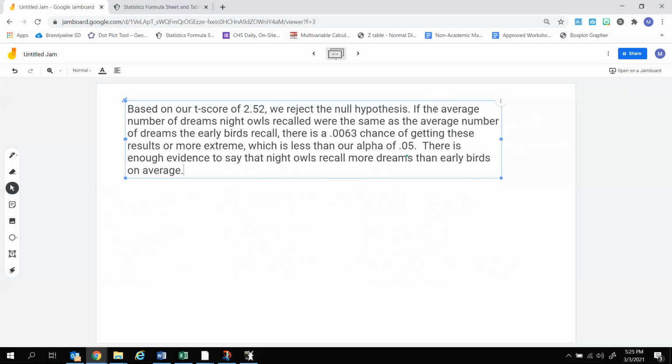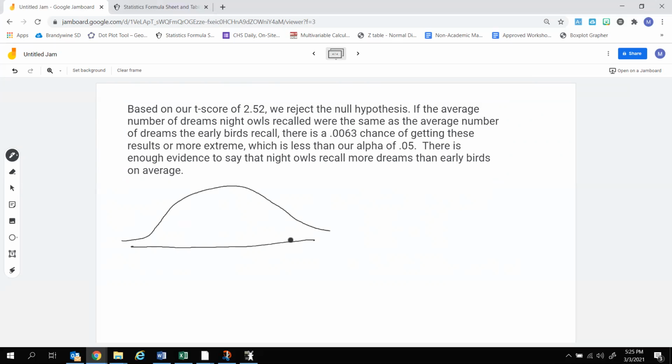And once again, just to visualize really quickly what just happened with our t-score and everything like that. So this is not a part of the question. You don't need to do the answer, but just to kind of help you conceptualize it. So let's say we have our distribution right here, okay? So this is going to be the mean of night owls minus the mean of early birds. So it's assumed to be 0, right?